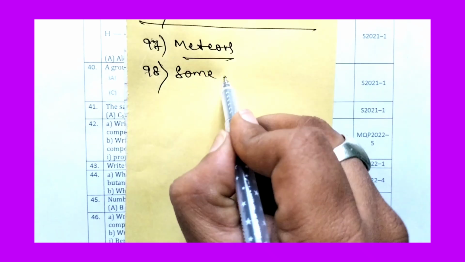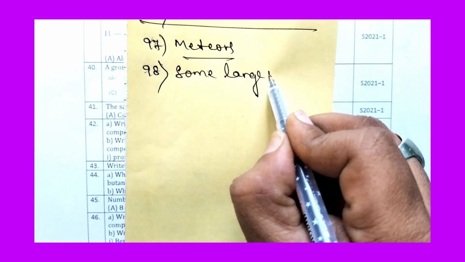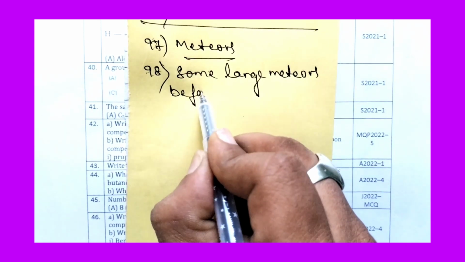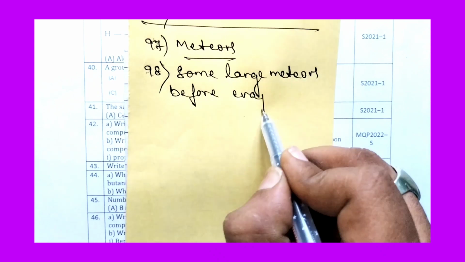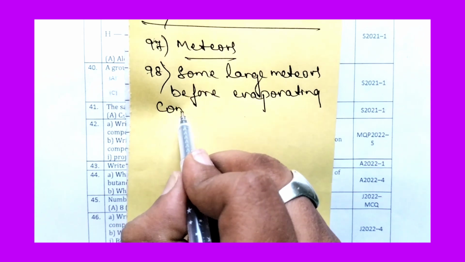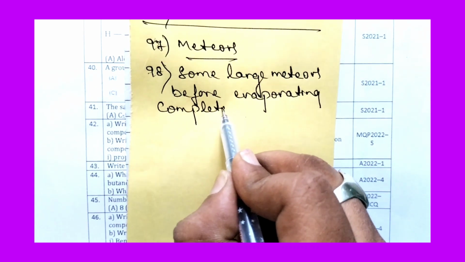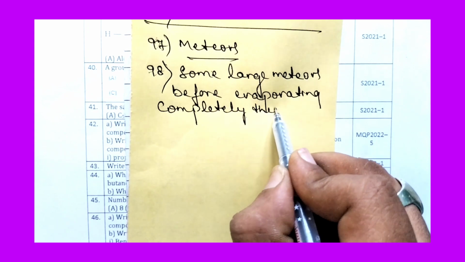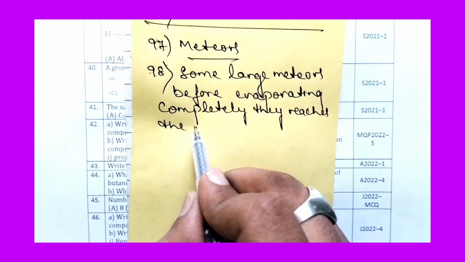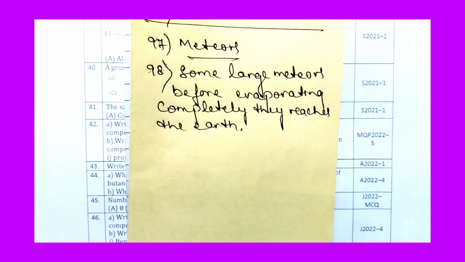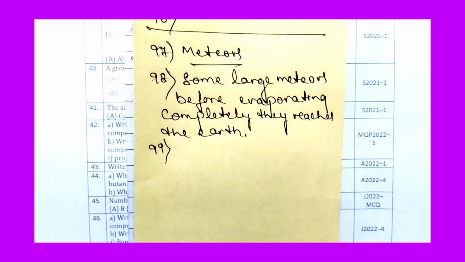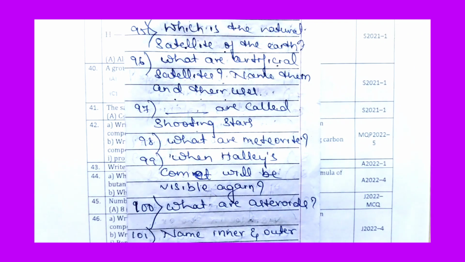Some large meteors, before evaporating completely, reach the Earth, and this is called a meteorite. That is what we call a meteorite. So now let us move to the 99th question.